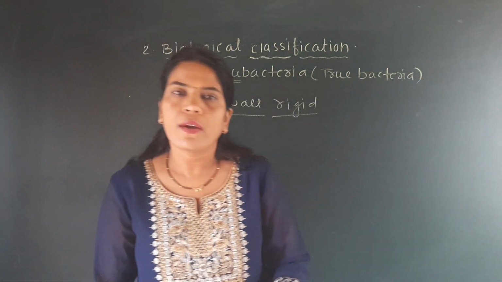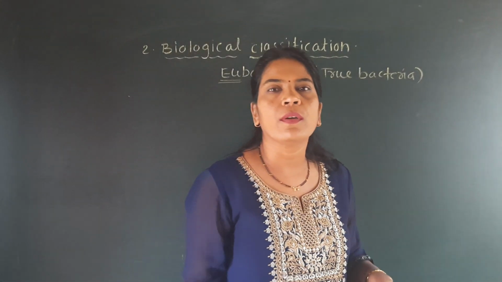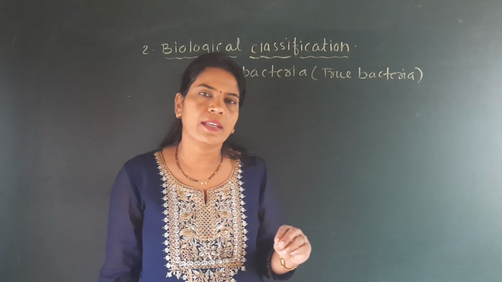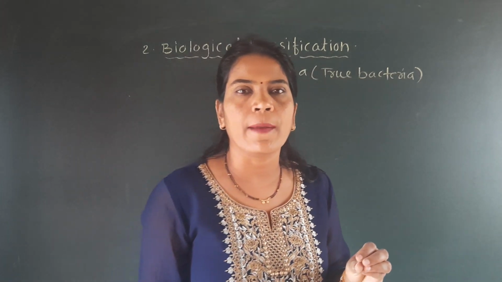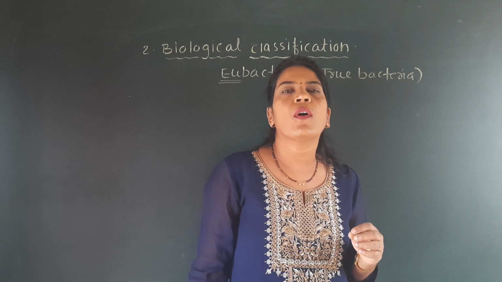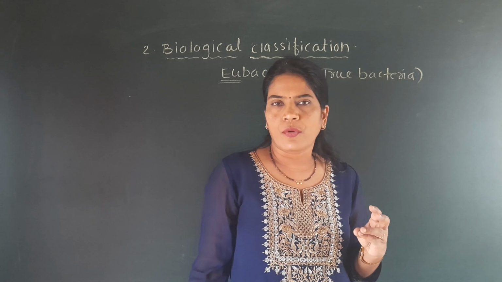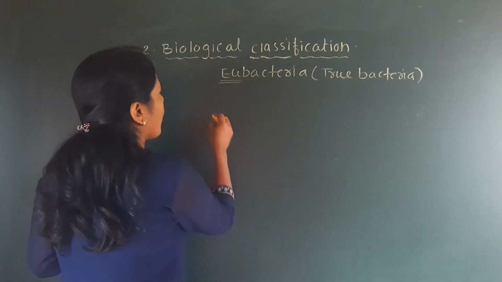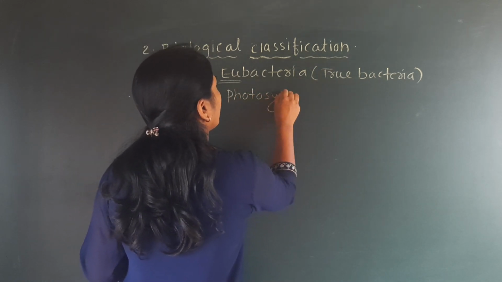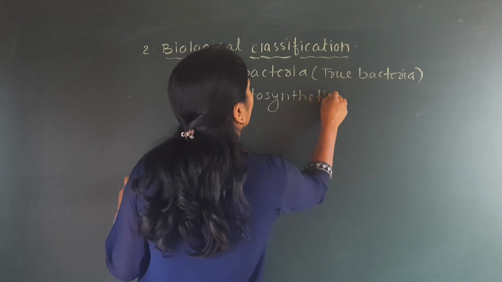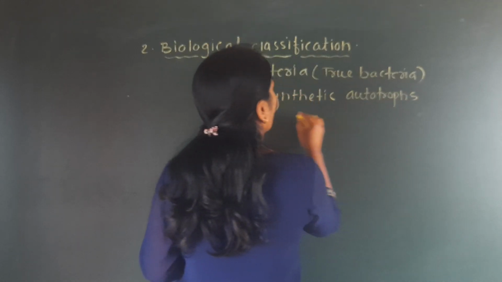Because in autotrophs we have seen that some bacteria using light can prepare their food, that we call photosynthetic autotroph, and some bacteria use chemical energy released in their body, and that energy is used for ATP formation, that we call chemosynthetic autotrophs. Okay, so the first point of this eubacteria is the photosynthetic autotrophs.